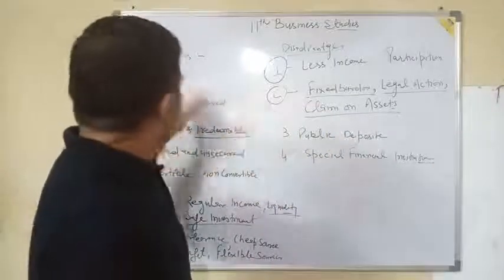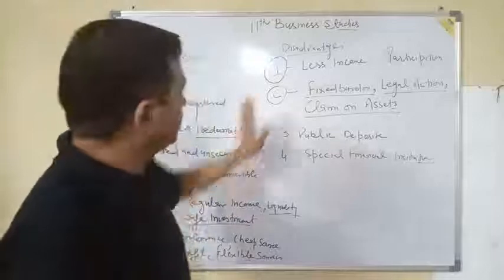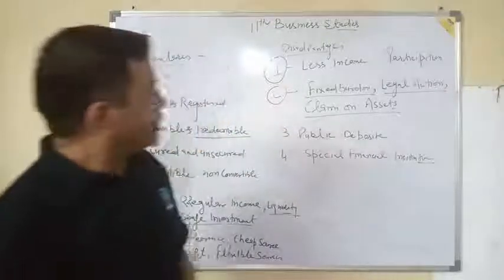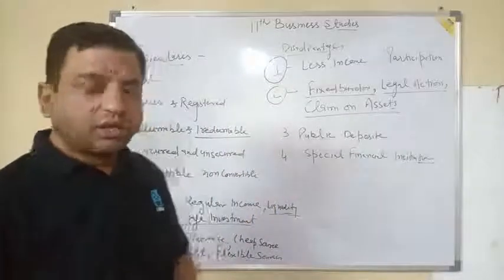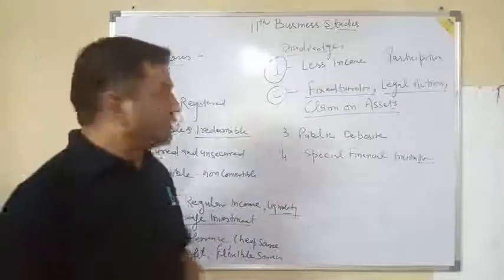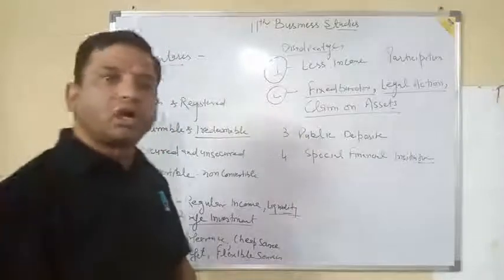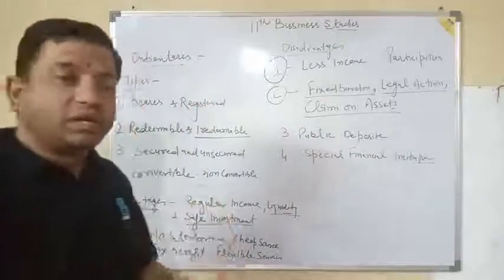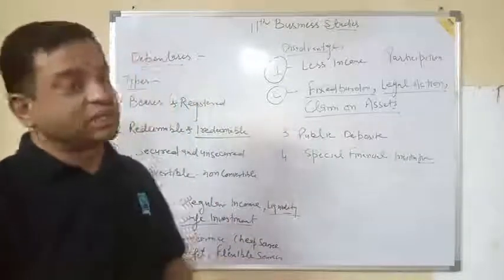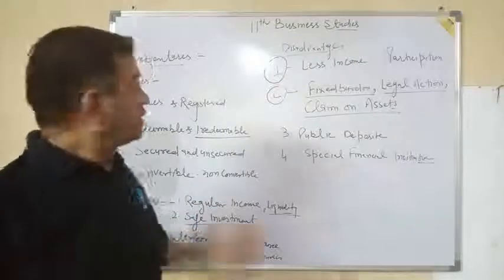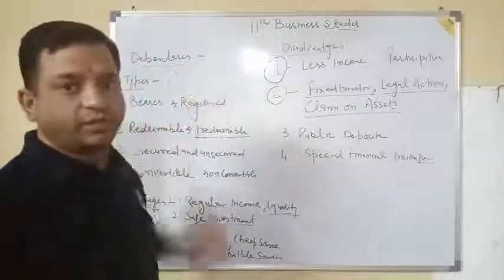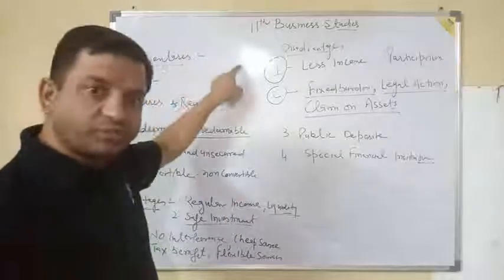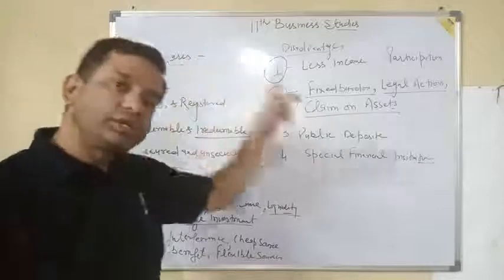So this is all about the debenture, its types, advantages and disadvantages. Now if we talk about the difference between share and debenture, how can we differentiate? The very first difference we can make is on the basis of relation. What relation do the shareholder and debenture holder possess? A shareholder is the owner of the company, the debenture holder is the creditor of the company. In return, the debenture holder gets interest, the shareholder gets dividend.